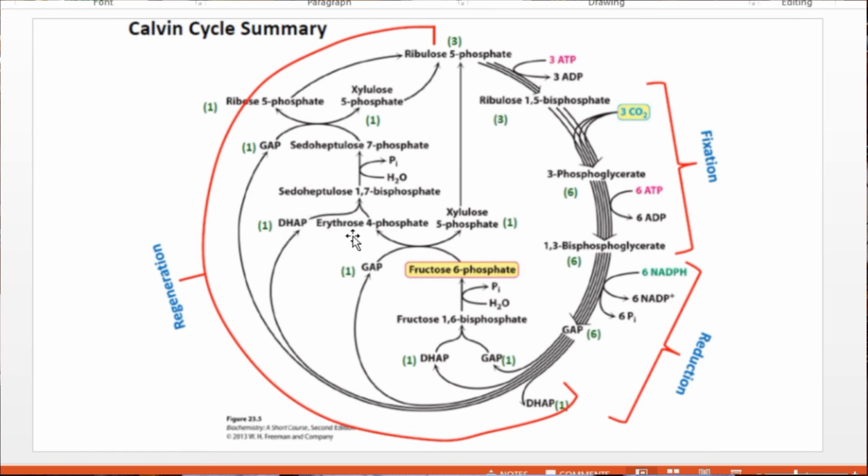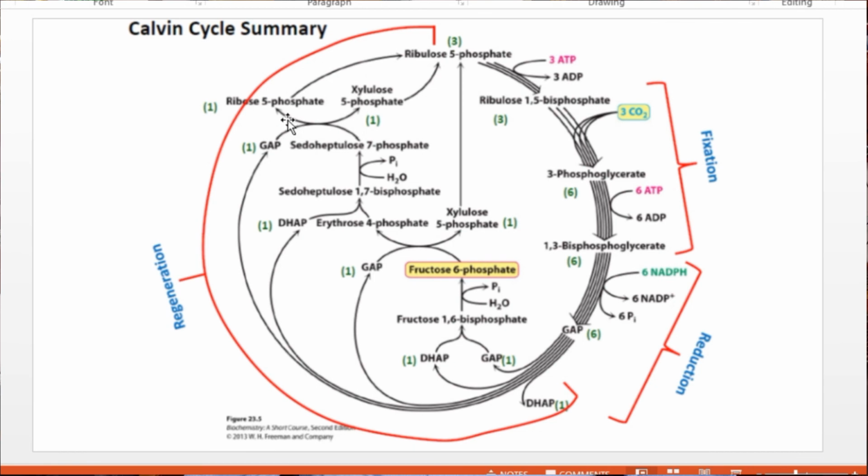It forms sedoheptulose 1,7-bisphosphate. It releases one phosphate group and it becomes sedoheptulose 7-phosphate. It has 7 carbons and it is a ketone. So it combines again with the 3-carbon compound glyceraldehyde phosphate in the presence of the enzyme transketolase to form 2 5-carbon compounds.